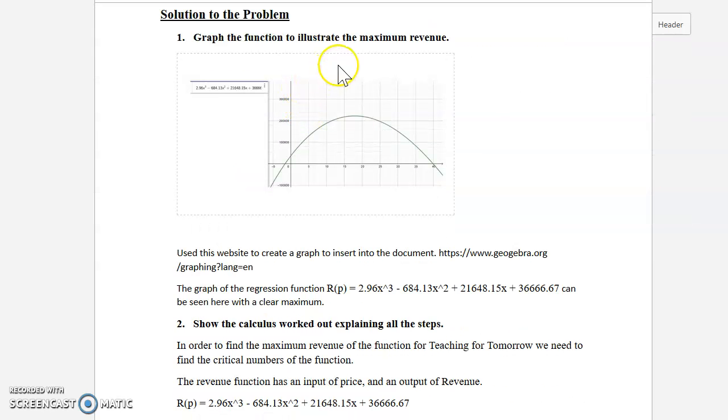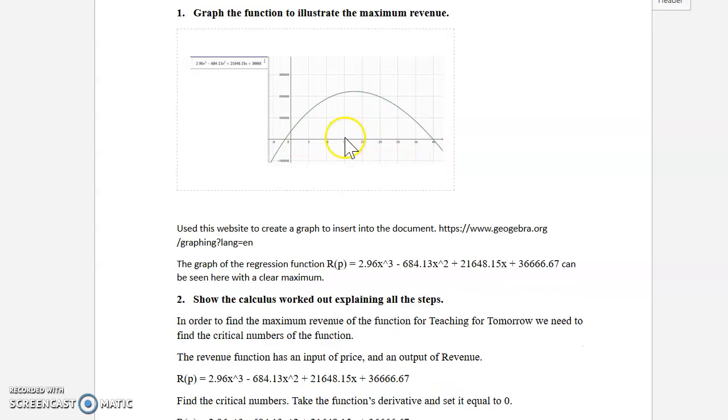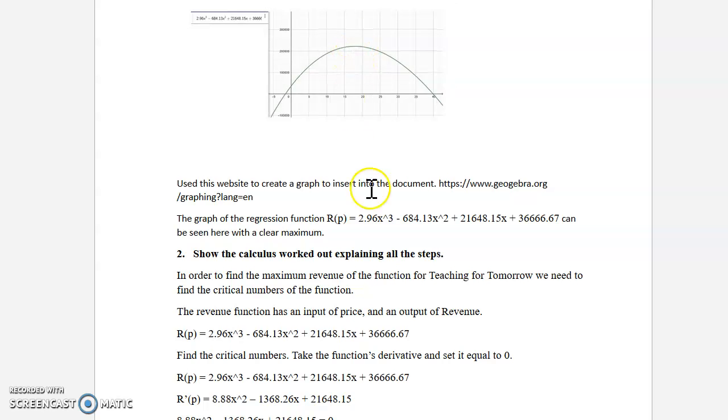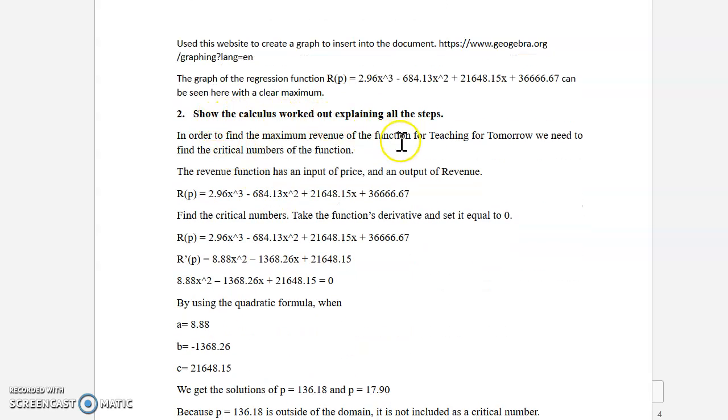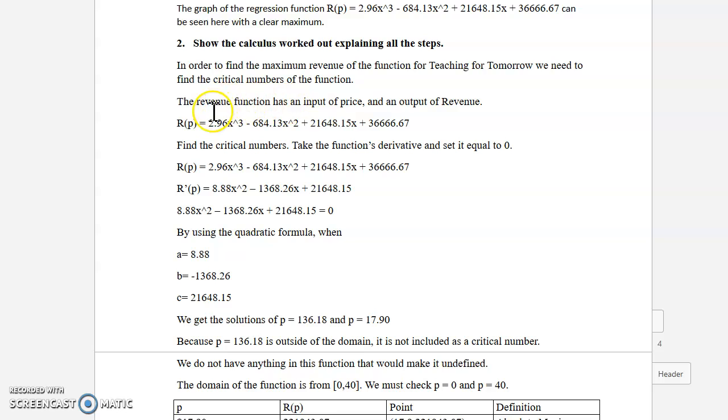So first one, graph the function. I went ahead and went to this website to graph the function. And there it is. And we see here that it has a clear maximum. And then we show the calculus worked out. In order to find the maximum revenue of the function for Teaching for Tomorrow, we need to find the critical numbers of the function. The revenue function has an input price and an output of revenue. So here's our revenue function.